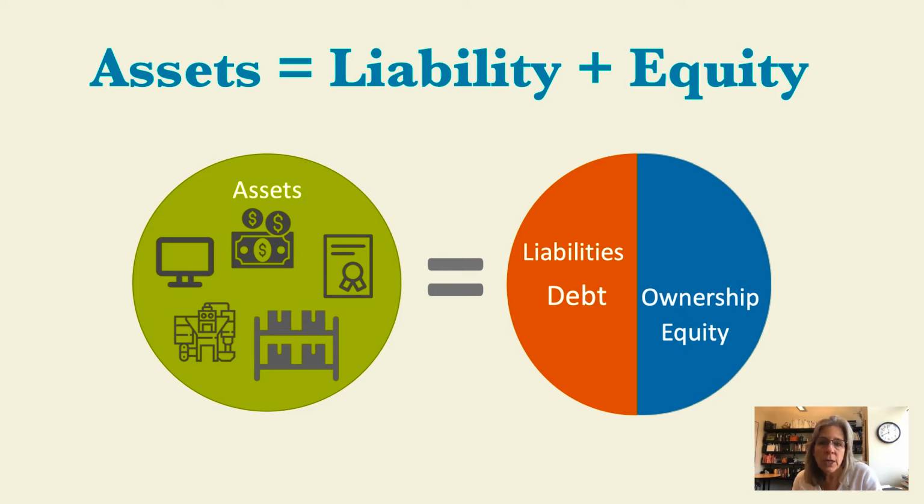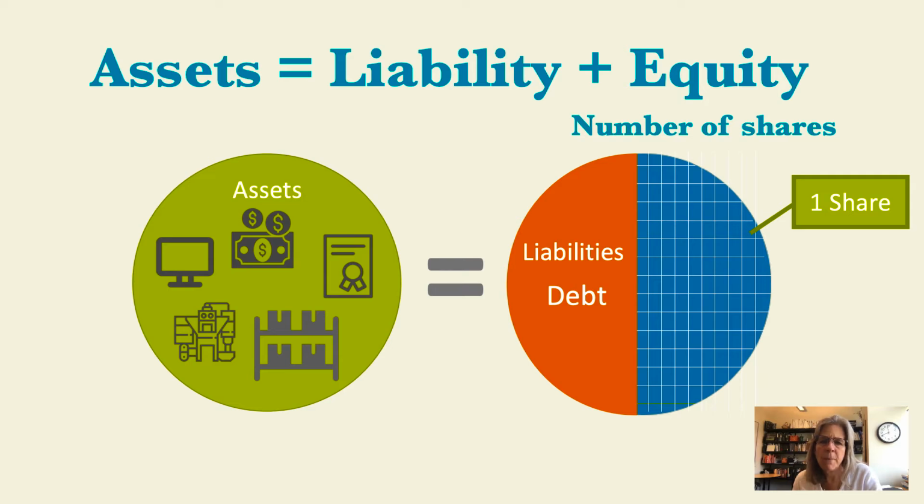Now, we look at the equity portion, and this is related to stock price. If a company is going to be publicly traded, they take this ownership portion, or the equity portion, and divide it into a whole bunch of pieces. Each of these little pieces of the equity is equivalent to a share or a stock. So the words stock price and share are interchangeable in this analysis.